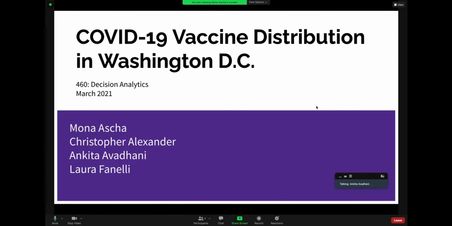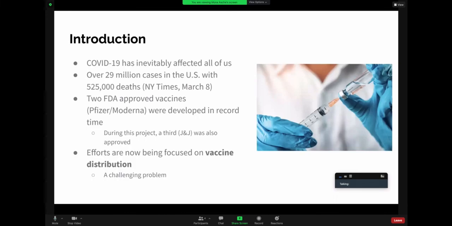For our final group project, we decided to tackle the COVID-19 vaccine distribution problem in Washington, D.C. Our group is Mona, Christopher, Ankita, me, and Laura. For our introduction, essentially COVID-19 has inevitably affected us all. There have been over 29 million cases in the United States, with over 525,000 deaths.